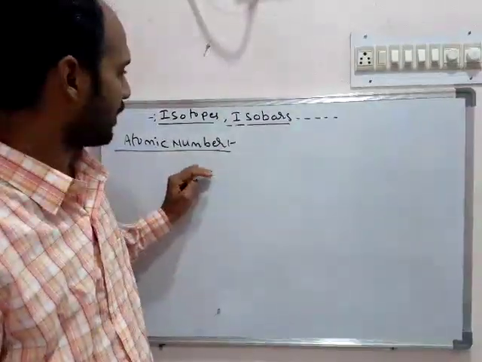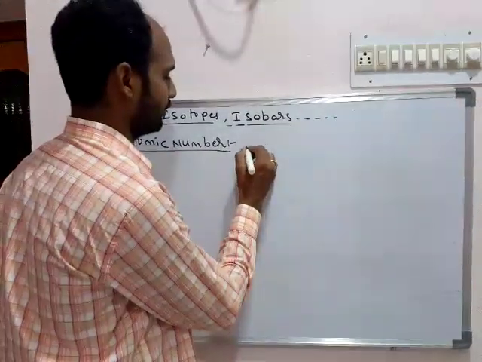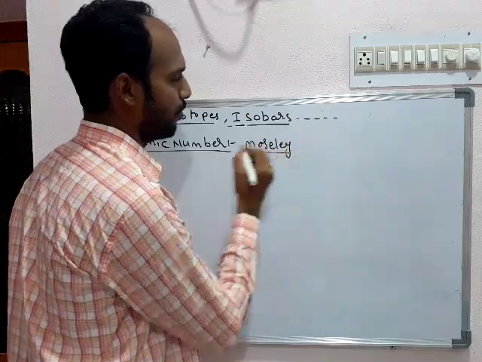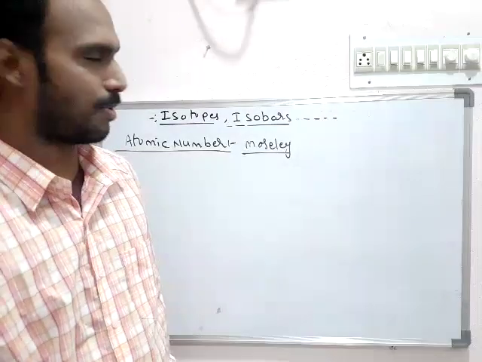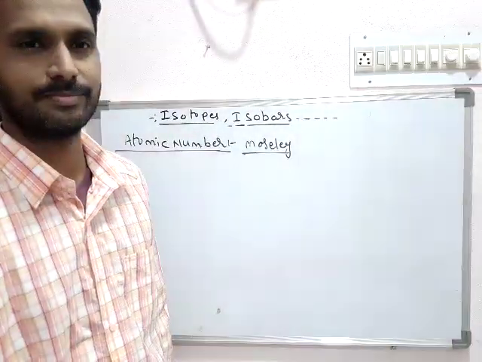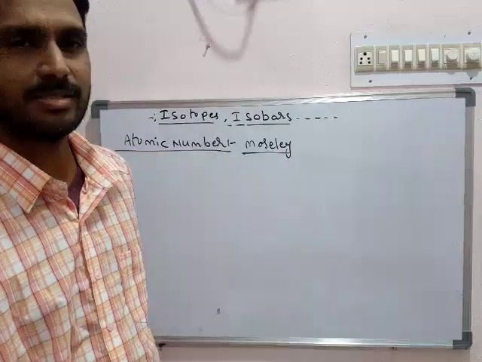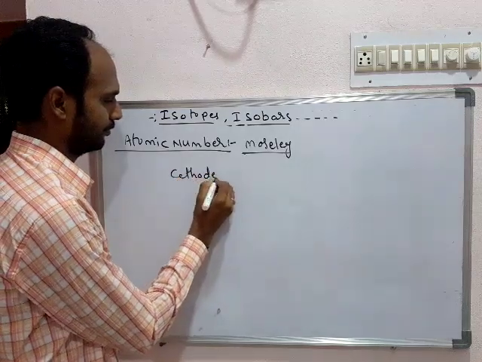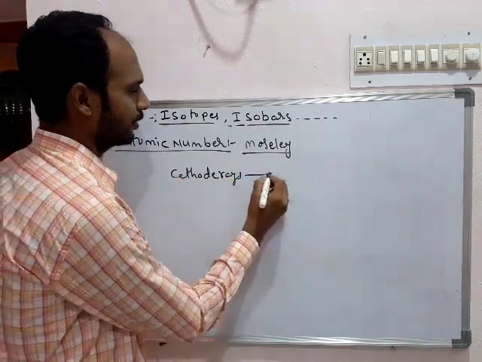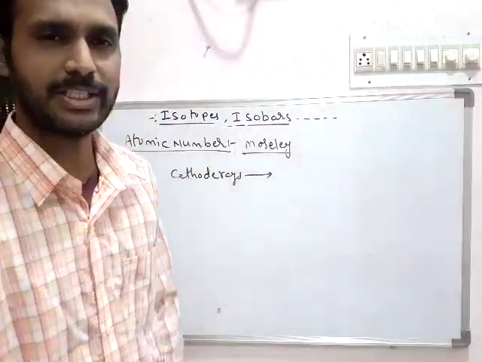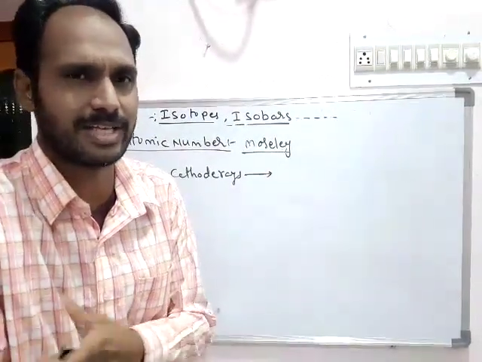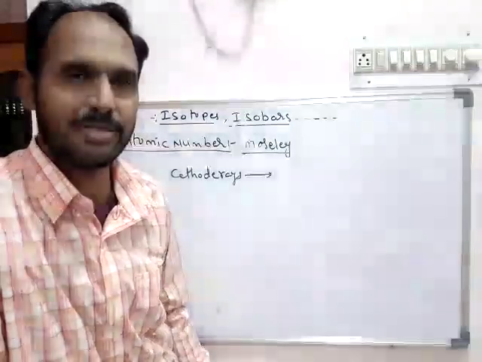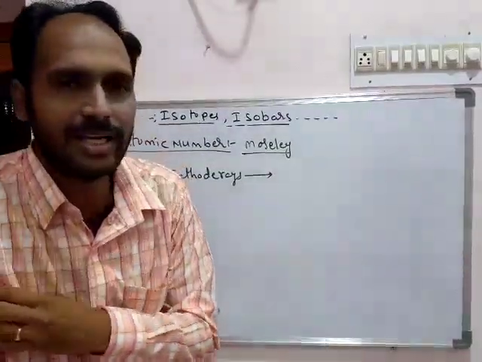At first, the atomic number concept was introduced by Moseley with the help of his experiment on the elements. His experiment was the passing of cathode rays. There were nearly 60 to 70 elements present when Moseley did his experiment. He tested all the elements in his experiment.